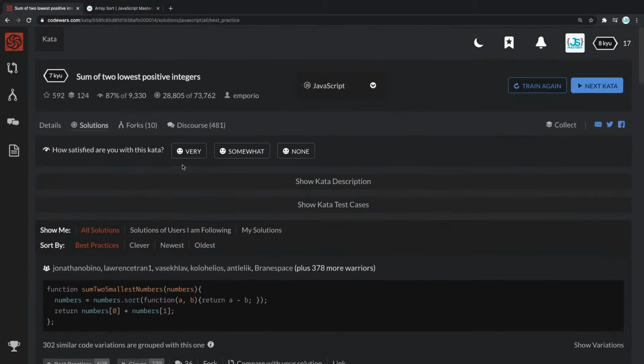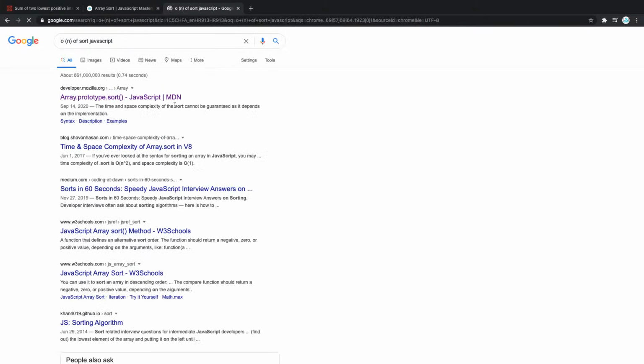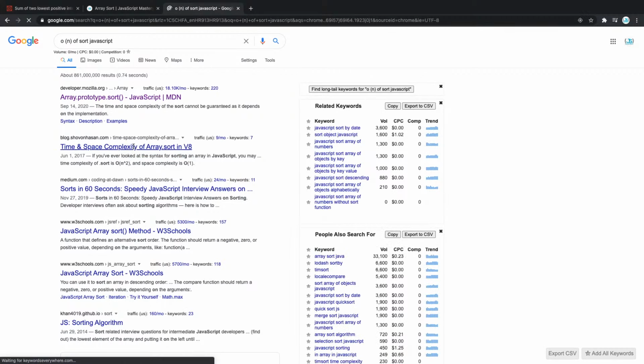So that's it. And we can even Google that. Let's do that right now. So we are interested in O of n of the sort in JavaScript, right? We want to do that, so let's check it out right now. O of n sort JavaScript. Let's see if Google is going to give us something. So let's see, syntax for sorting in JavaScript. Yeah, looks like it's O n squared. Let's take a look.